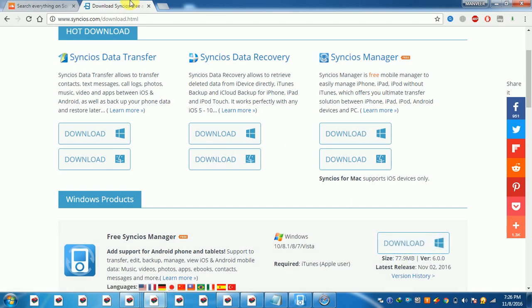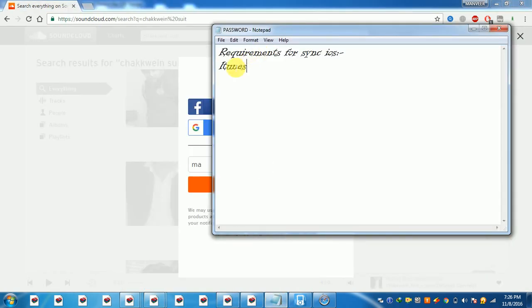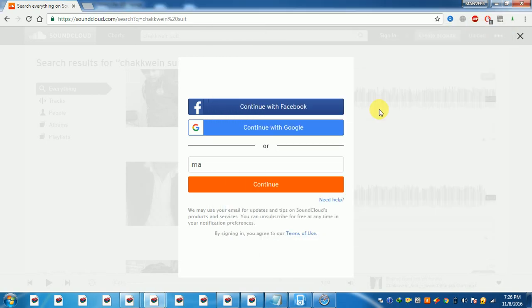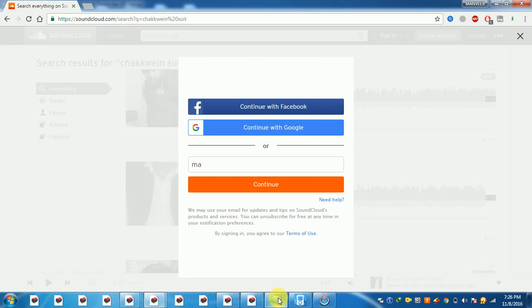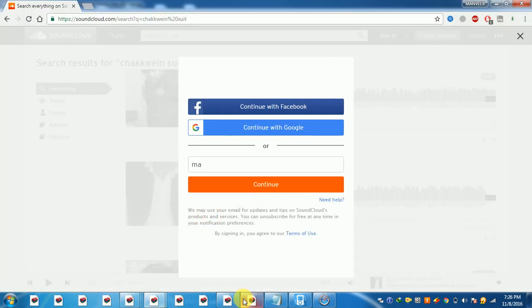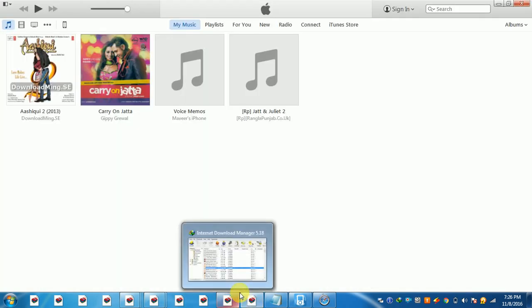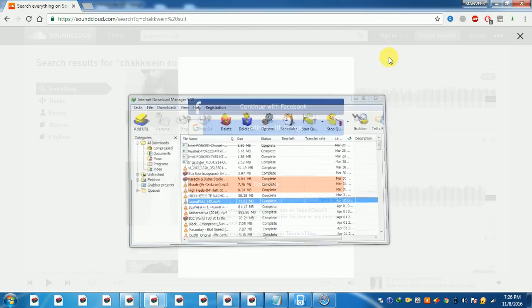I have already downloaded. So next step is that you must have iTunes, because they know use of iTunes, but to use this software iTunes must be there on your Windows. Okay, and now we will set up the tune.